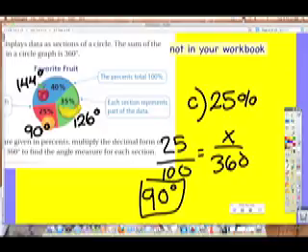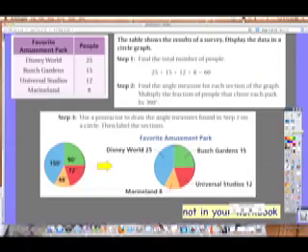So the top left corner. How many people think Disney World is the best? How many people think Universal Studios is the best? Whoa, which one? There you go, 12.